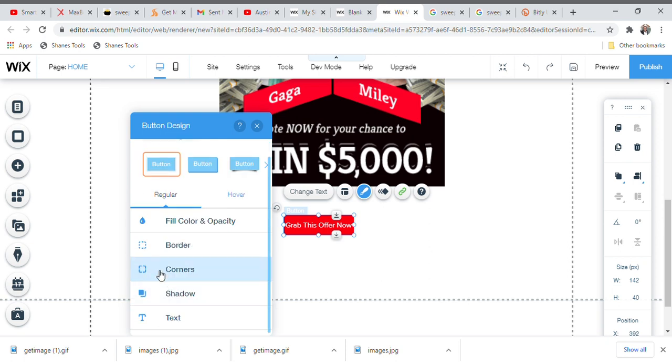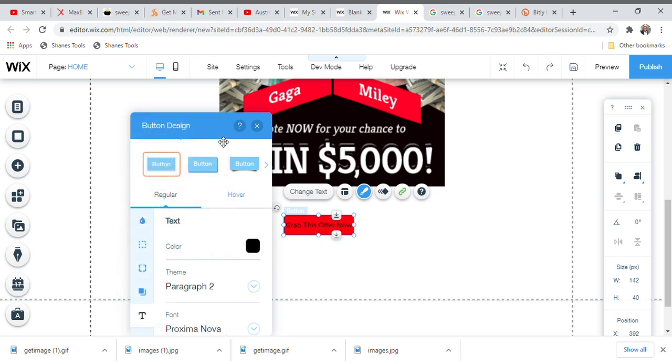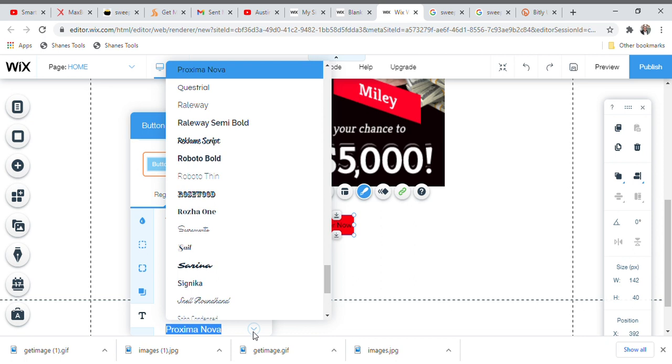So guys, you go to the text area so that you can make this look very colorful. Now we are going to make our text black, because it makes sense to leave it in black. So now guys, all you need to do again is go down to the Proxima, and find another kind of text that might make it look cool.